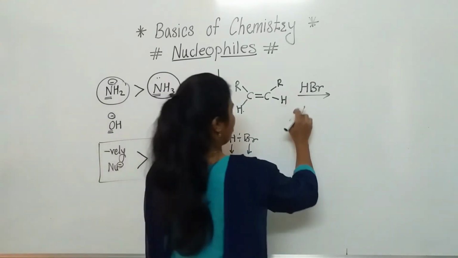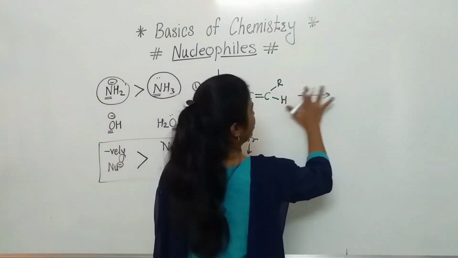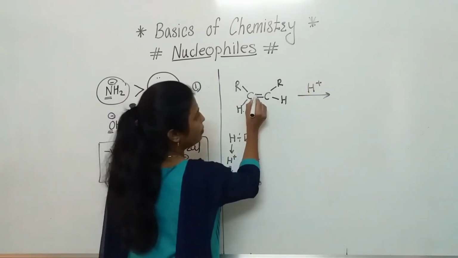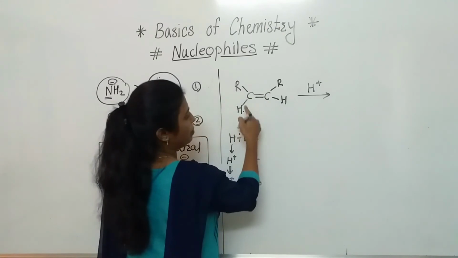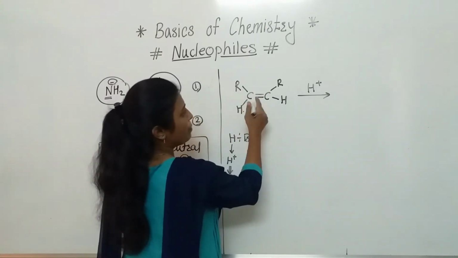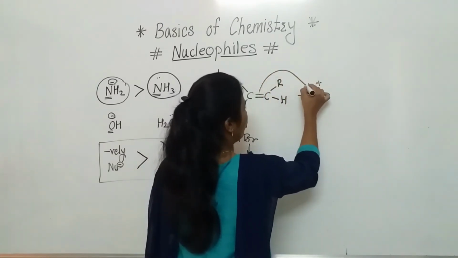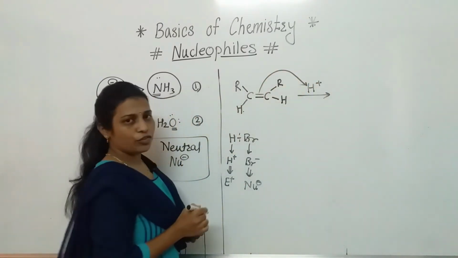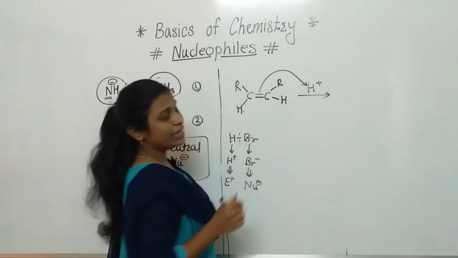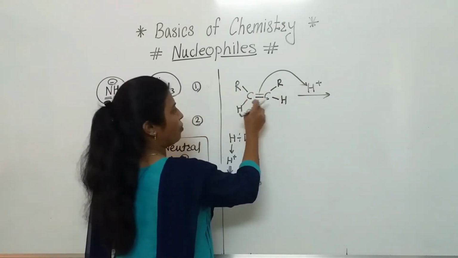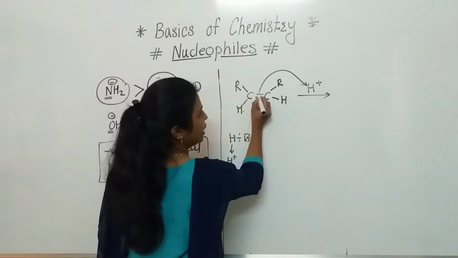So here, instead of HBr, I am writing H plus. Now see here, the double bond between these two carbons: out of these two bonds, the pi bond electrons act as a nucleophile and they will attack that electrophile. Then this hydrogen will form a bond, because these two electrons